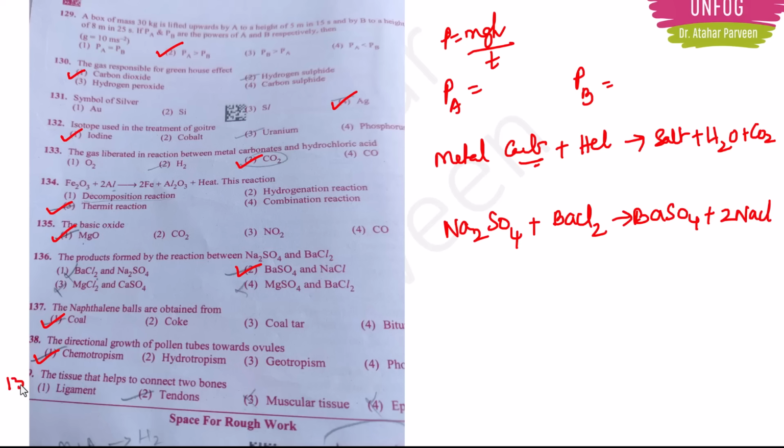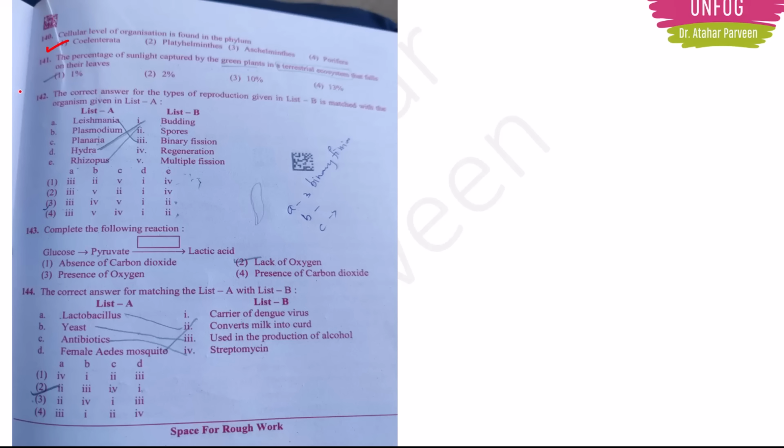Next, question number 139. It is the tissue that helps to connect two bones. It is a ligament. Ligament. Option 1 should be the correct answer here. Question number 141. The percentage of sunlight captured by the green plants in a terrestrial ecosystem that falls on their leaves. 1%. Next, question number 142.